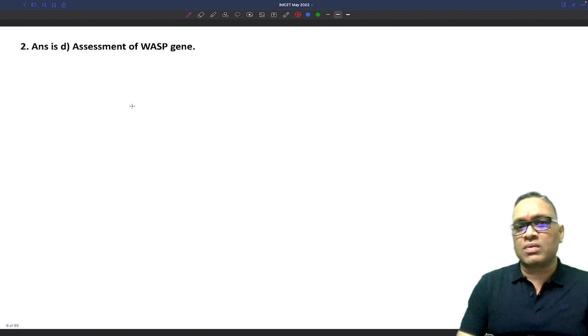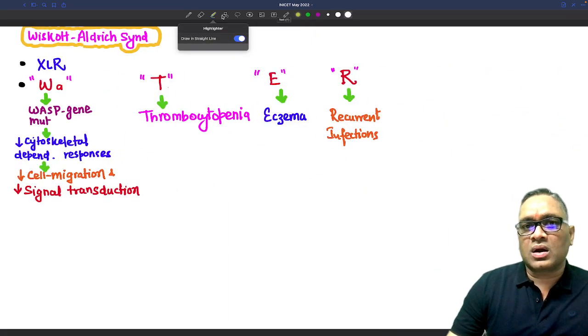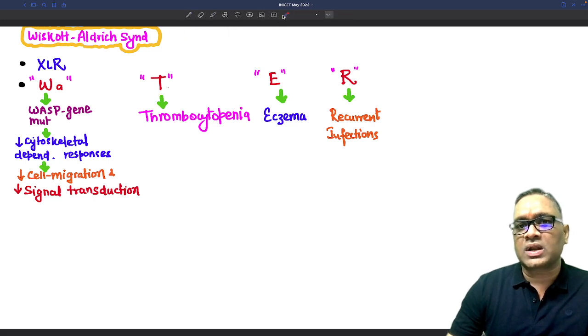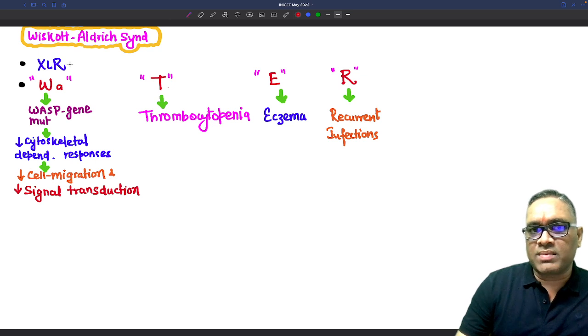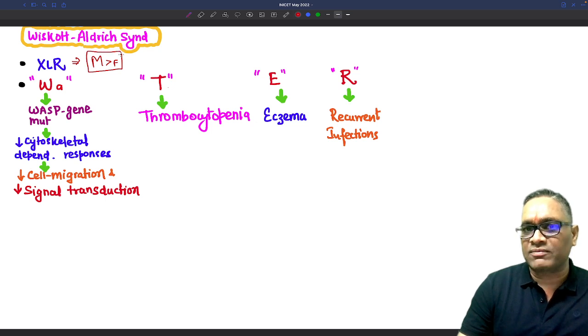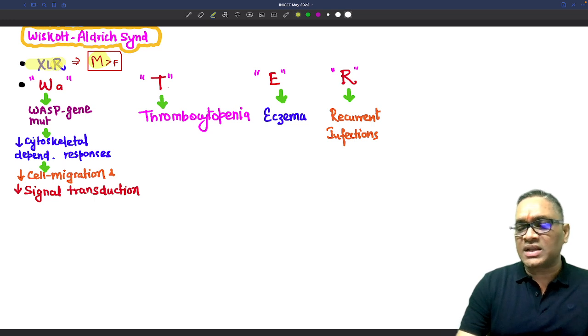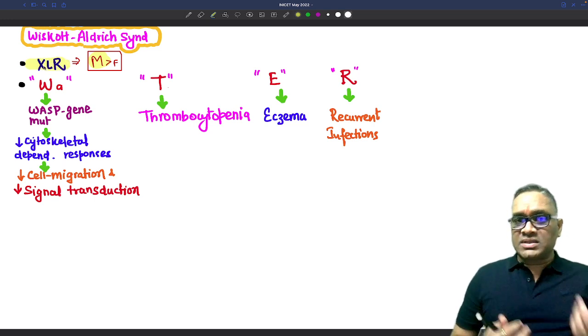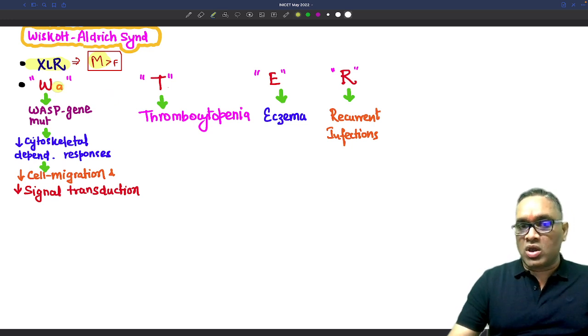So I will just give you a brief account of this Wiskott-Aldrich syndrome. If you have observed what I have said in the question, this is a male child, right? Why male child? Because it is an X-linked recessive disorder and males are more commonly affected. That is the number one hint given in the question itself. So that is how you have to perceive that it is an X-linked recessive disorder. Wiskott-Aldrich syndrome is an X-linked recessive disorder, so males will be commonly affected, and a male boy was there.